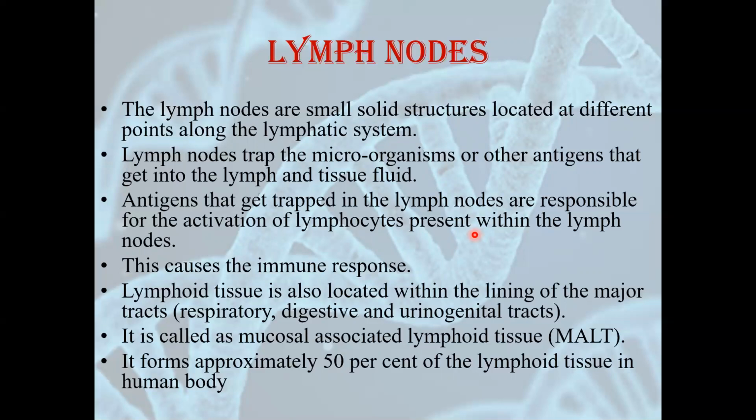Lymphoid tissue is also located within the lining of some major tracts like the respiratory tract, digestive tract, and urinogenital tract, because as I said earlier, these are in contact with the external environment, and here the chances of attack of viruses and bacteria are more. It is also called mucosal associated lymphoid tissue, that is MALT. Please remember this full form. It has been asked in board exams many times. It forms approximately 50% of the lymphoid tissue. So 50% of the lymphoid tissue is present in the lining of respiratory, digestive, and urinogenital tracts.